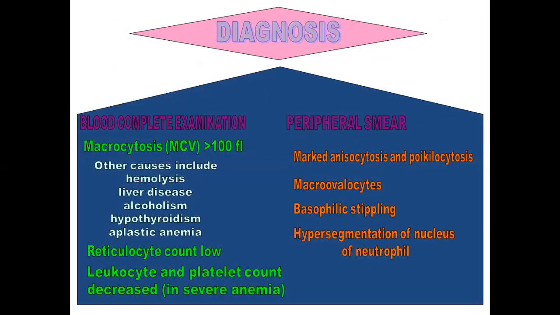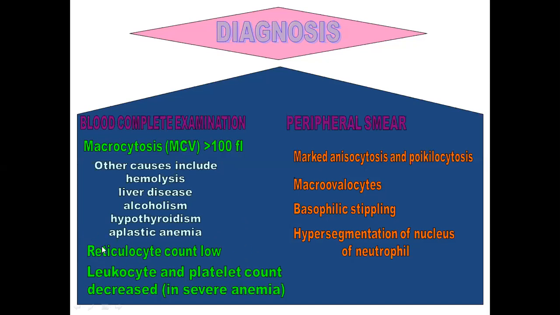How will you diagnose? We first of all advise investigations like complete blood examination and peripheral smear examination. The complete blood examination will show a low hemoglobin and increased MCV. It will be more than 100 picoliter, and this shows that the patient is having vitamin B12 or folic acid deficiency. However, there are a few other conditions in the differential diagnosis which can also cause an increased MCV, and these include hemolysis, liver disease, alcoholism, hypothyroidism, and aplastic anemia.